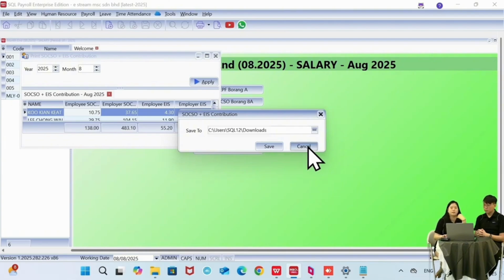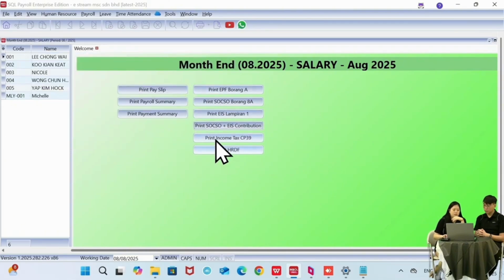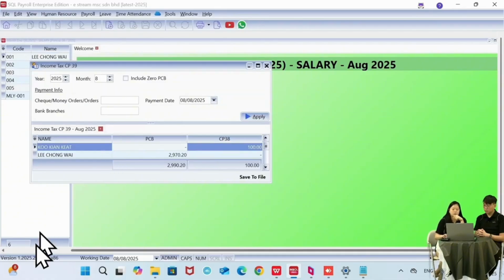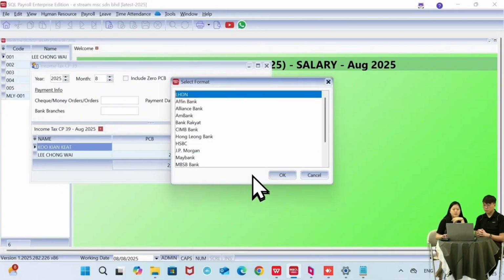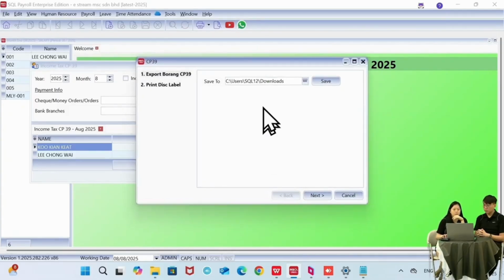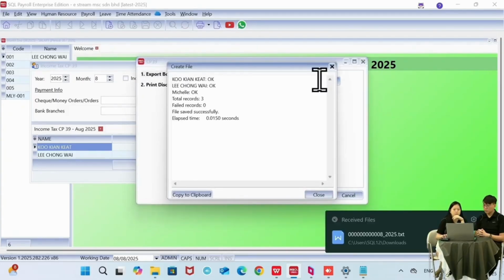Okay, if you're done, then you can just take the file and upload. It's the same for EPF also, PCB also. Come over here, save to file, and then choose where I want to upload my file to. Click OK, and then just click on save. So you can see file saved successfully, meaning the file is ready. You can use it for upload to the bank.